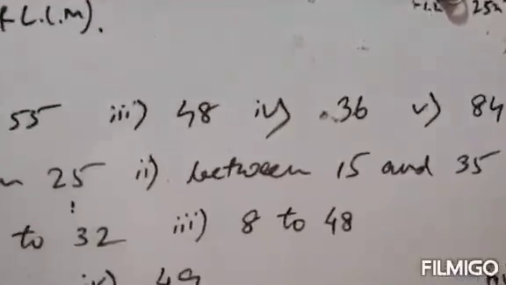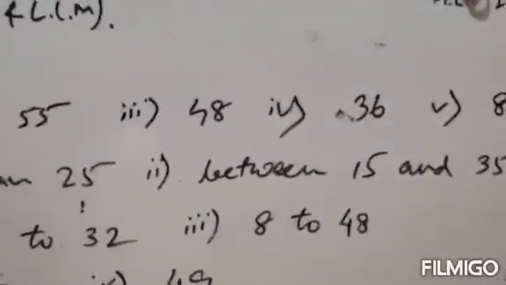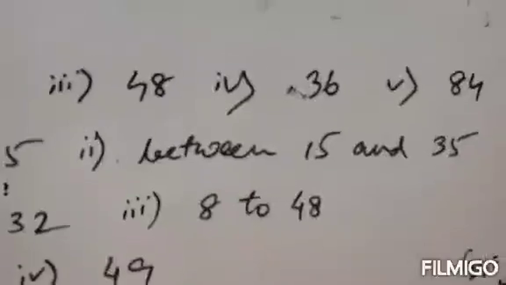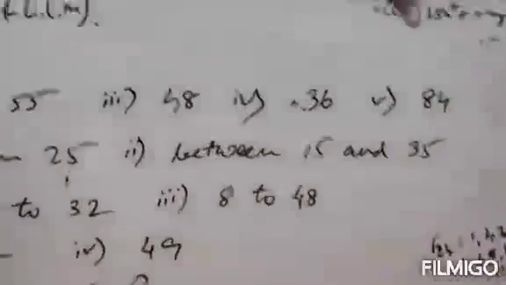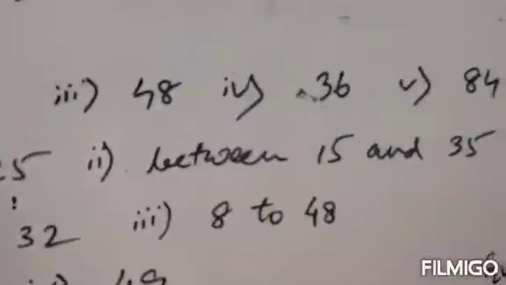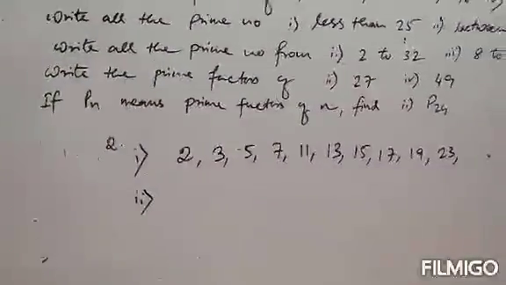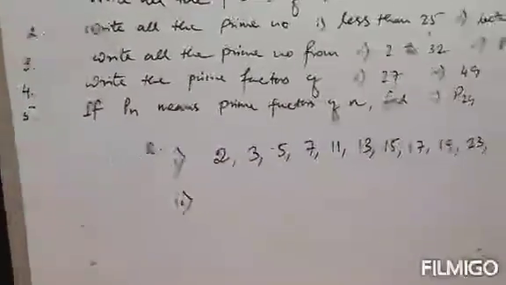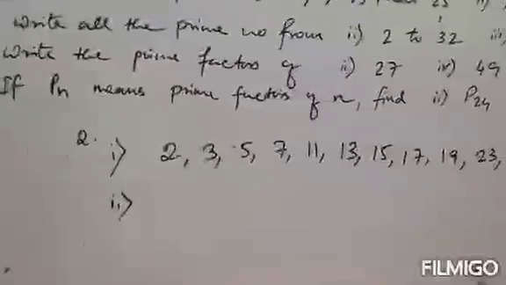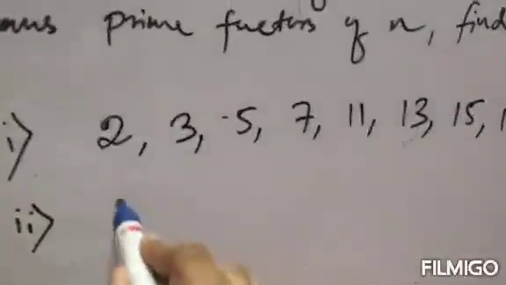If 15 and 35 are prime numbers, we cannot include these two numbers, because the question says we have to write numbers between 15 and 35. Clear? So we will start from 16. 16 is not a prime number, so the next number is 17.